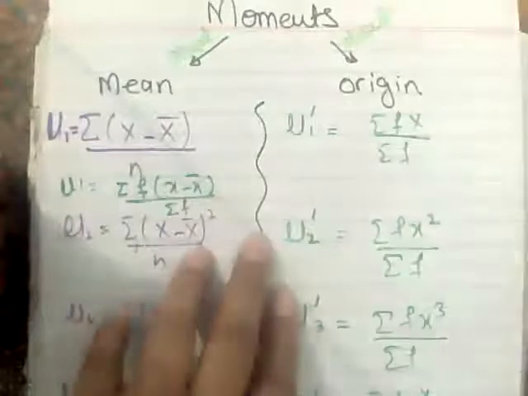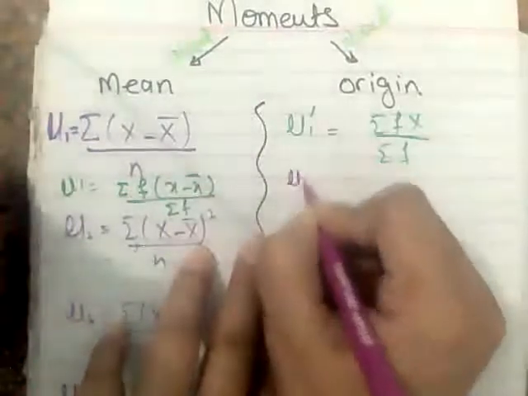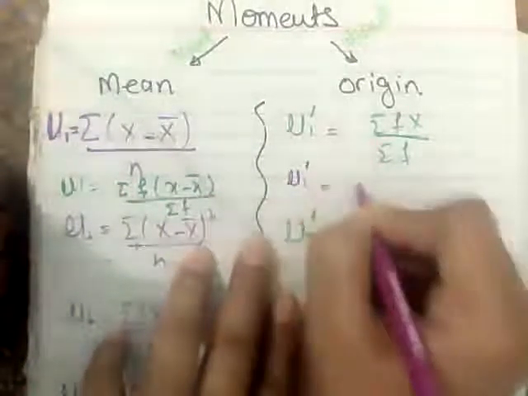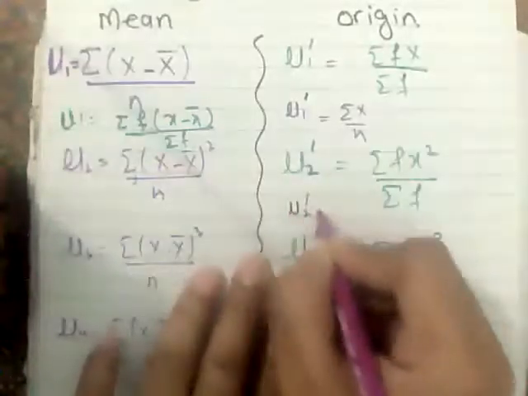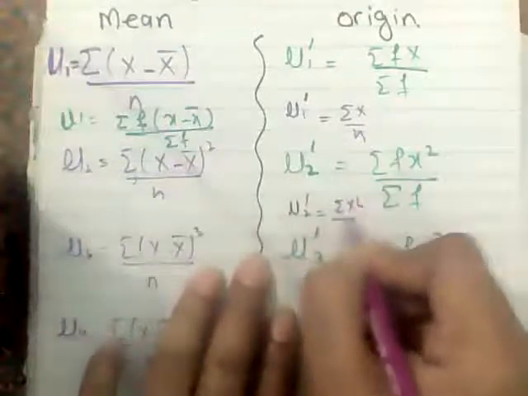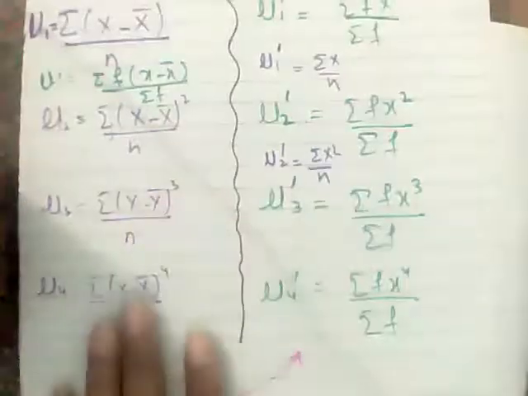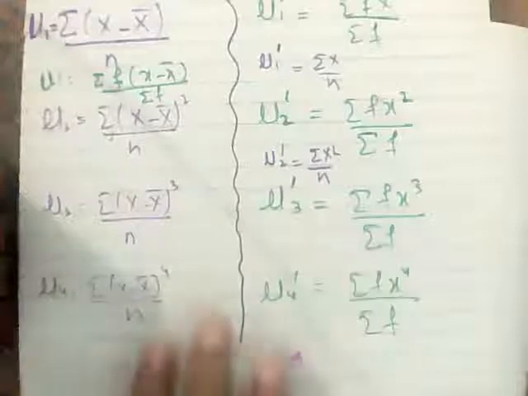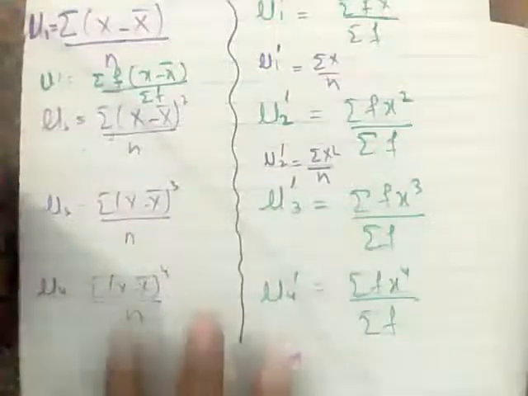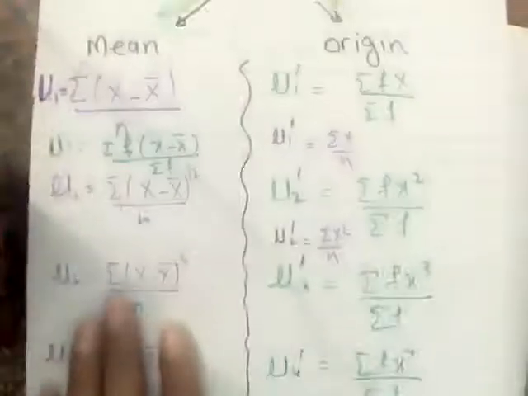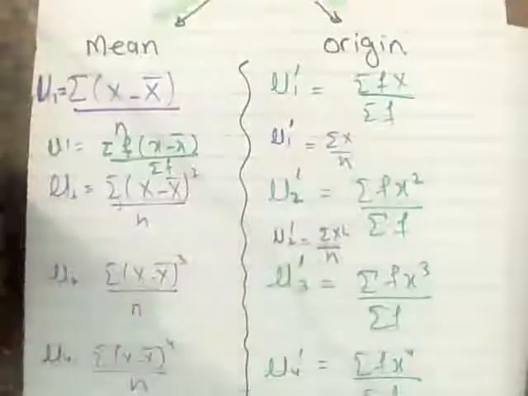And if I don't want to talk about grouped data, then the first moment about origin will be equal to summation x upon n. The second moment about origin is summation x square upon n. So it all depends what kind of data is given to you, right? So I can find four kinds of moments if I'm covering till the fourth moment, not the fifth and sixth moment. So four formulas for moments about mean, and four formulas for moments about origin.